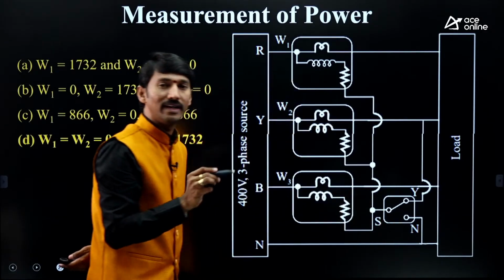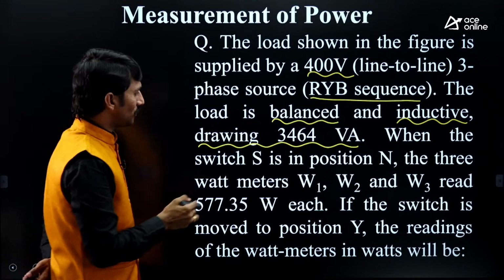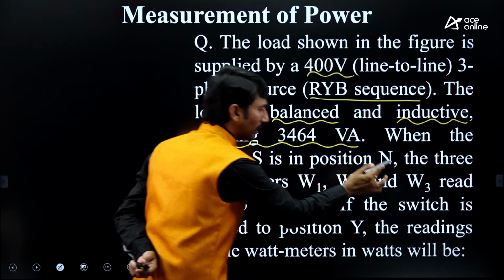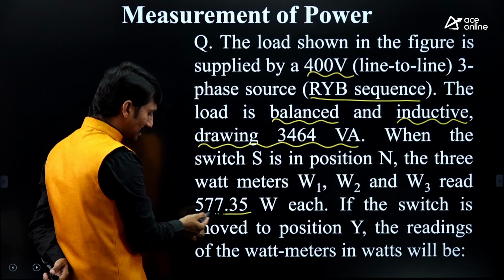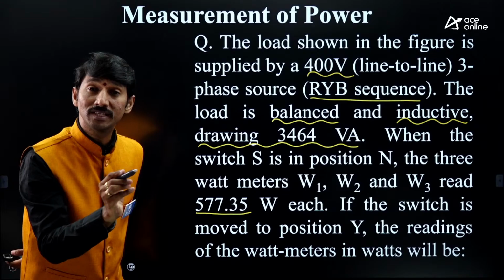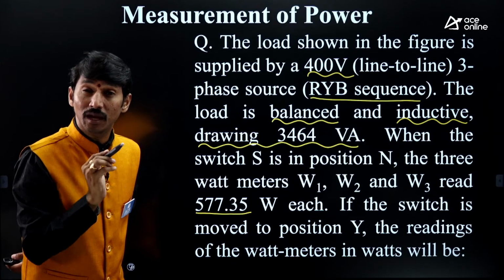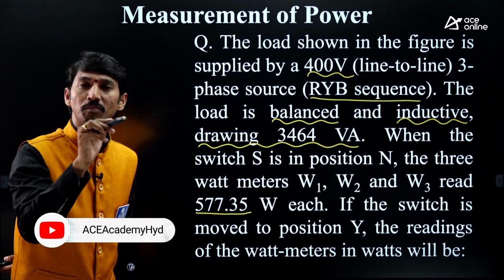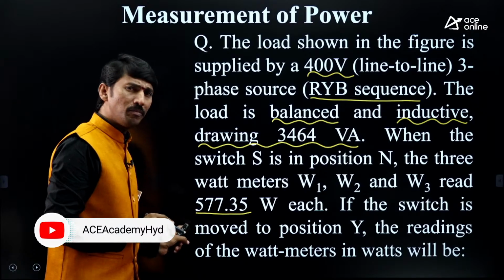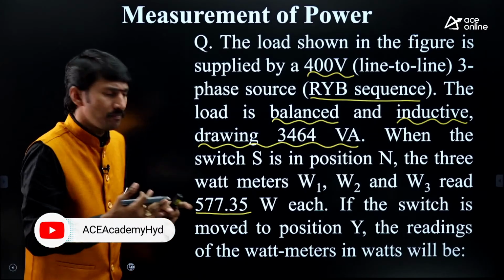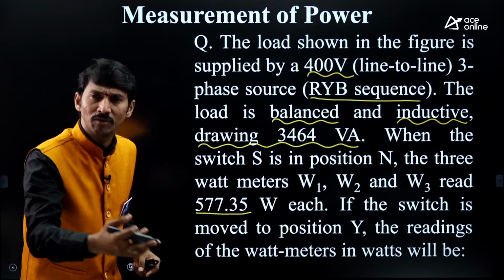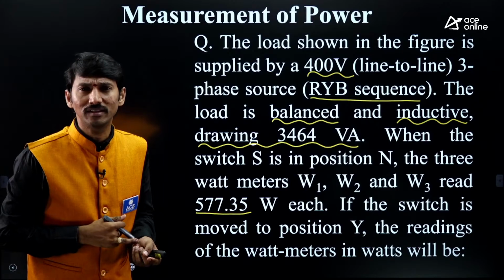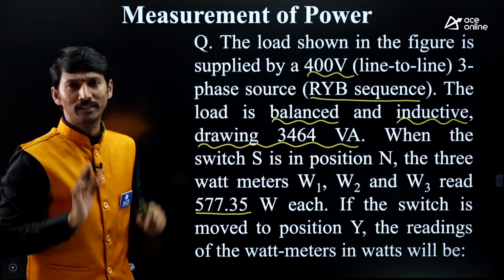What is that? The given data is value. Let us see. When the switch is at N position, the 3 wattmeters W1, W2 and W3 each read 577.35. So each wattmeter is equal, which means the total power is 577.35 plus 577.35 plus one more 577.35. You will get the total power consumed by the load.